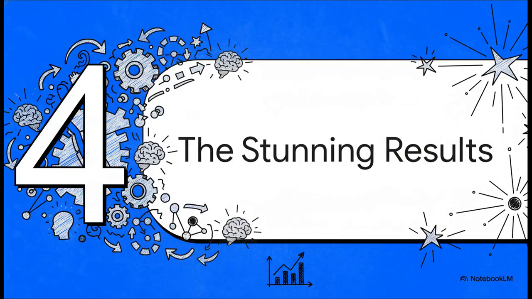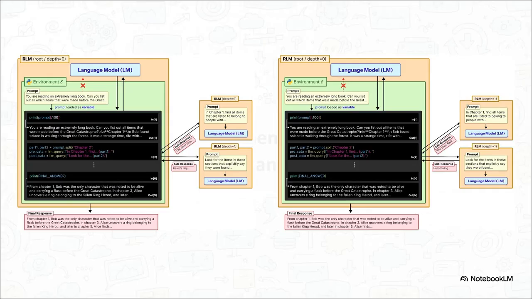Okay, so this all sounds very clever, very neat in theory, but does it actually work? Let's get to the results because, and I'm not exaggerating here, they are absolutely stunning. This right here is the money shot. On the left, that's the base model, failing the task miserably, just like we saw before. But on the right, that is the exact same model, just with the RLM strategy layered on top. And it nails the answer.